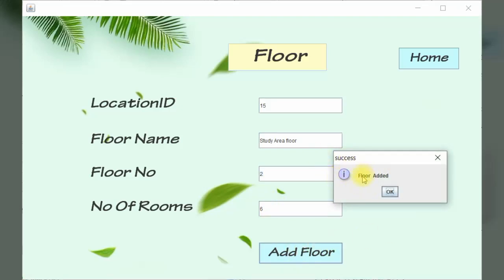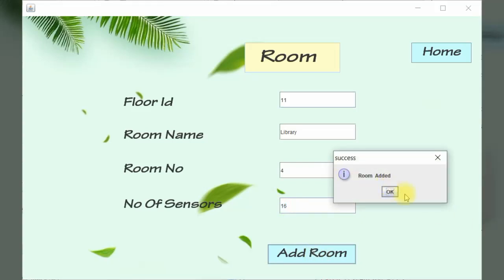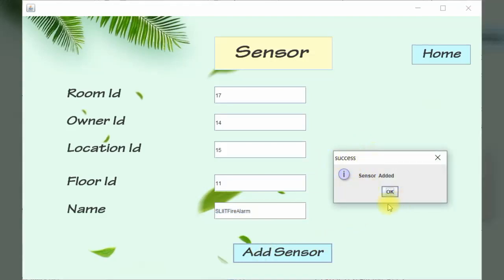Success message, floor added, it is okay, and the admin can add the room. The admin adds room details: room name library, room number 4, number of sensors 16. The library has 16 sensors. A room added message appears, and the admin can add the sensor. The admin adds sensor details: sensor name slit fire alarm, and a sensor added success message.